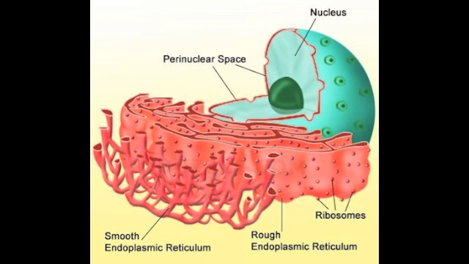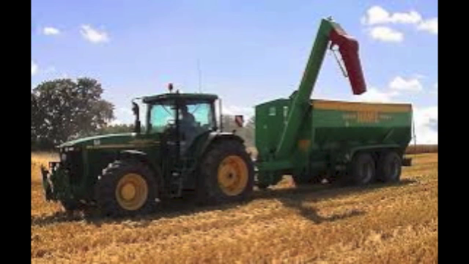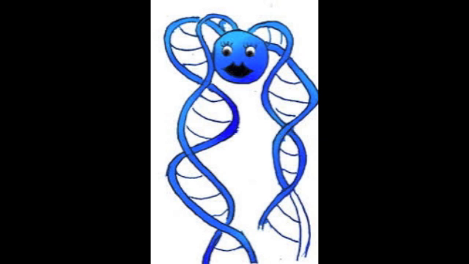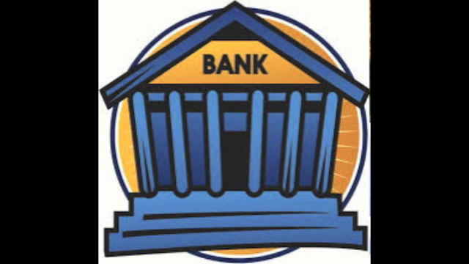Rough endoplasmic reticulum is to the cell as tractor is to the farm. Rough endoplasmic reticulum is a series of passages. The chromatin is to the cell like the bank is to the farm. Just like the chromatin, the bank gives directions and is an overall boss to the farm.